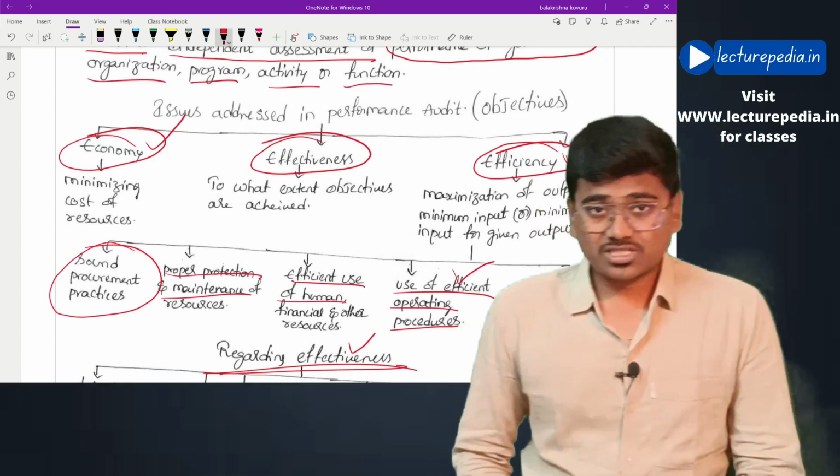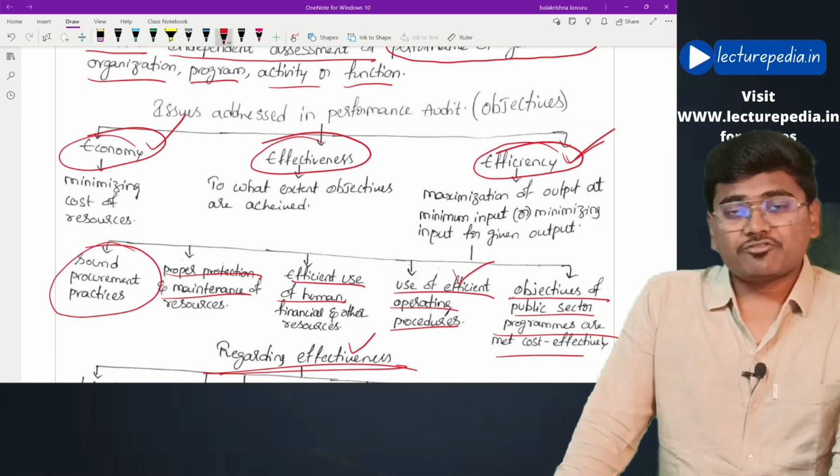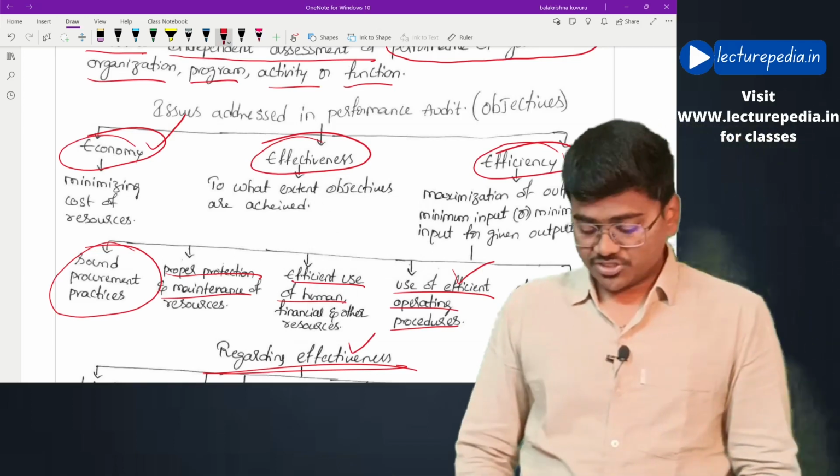Hope this is clear. These are the three aspects of performance audit. The 3 E's: economy, efficiency, effectiveness.